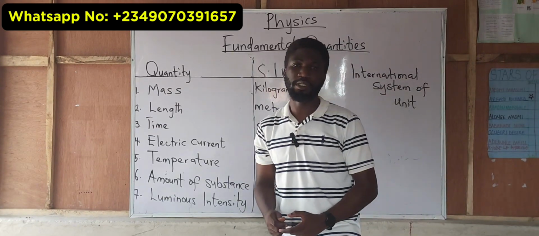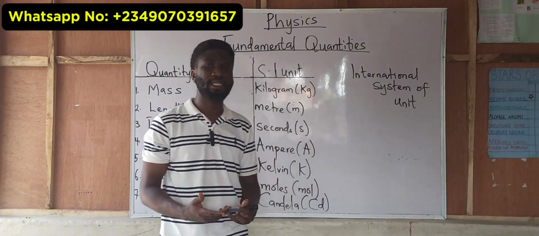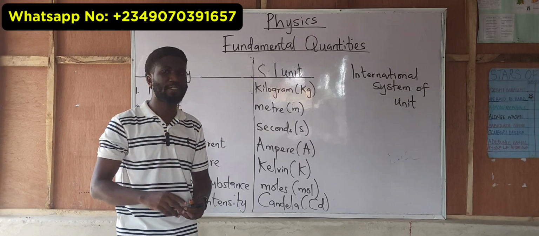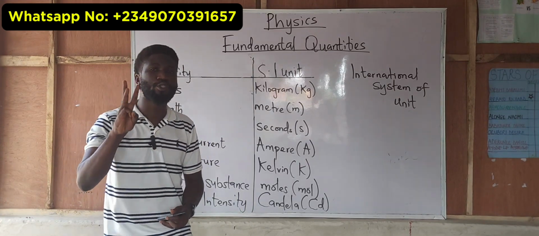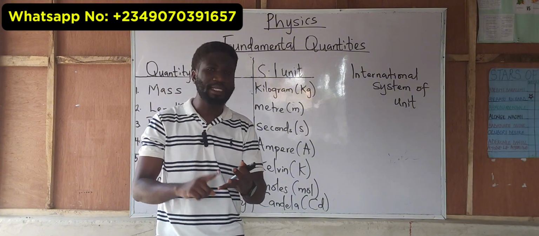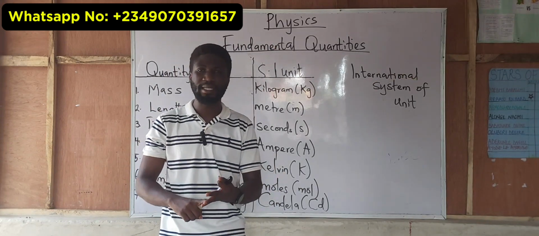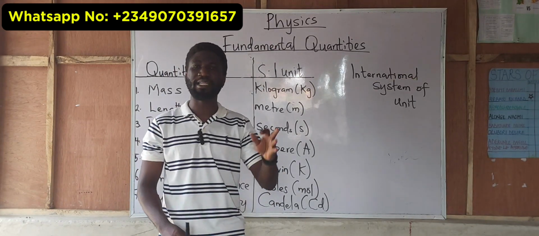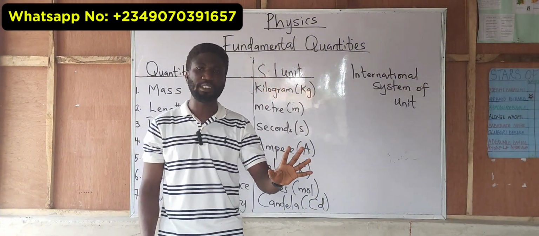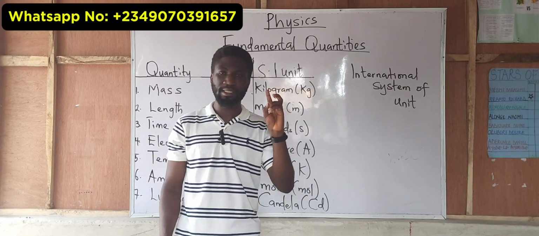For those preparing for the JAMB UTME examination, you need to know this. A question might be asked: what are the 3 most common fundamental quantities in physics? They are mass, length, and time. These are the 3 most common fundamental quantities in physics: mass, length, and time.